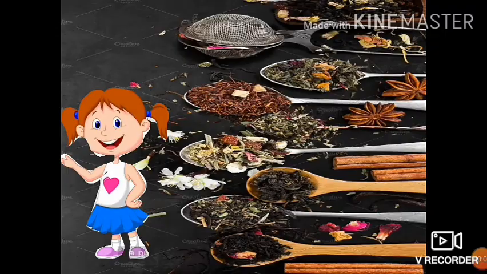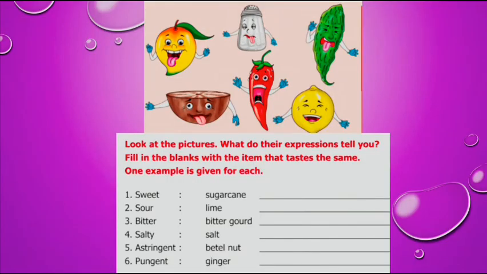Rest of the things we will discuss in our next class. In section 2, we will discuss in detail. And now it's time for your assignment, children. Your assignment is to fill in this warm-up exercise. You are going to write one more example for each and every taste. Okay, children.